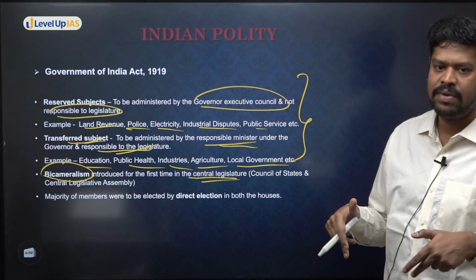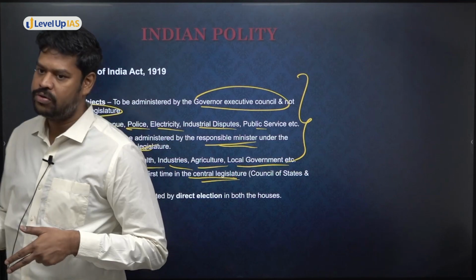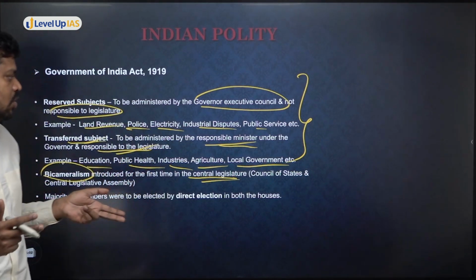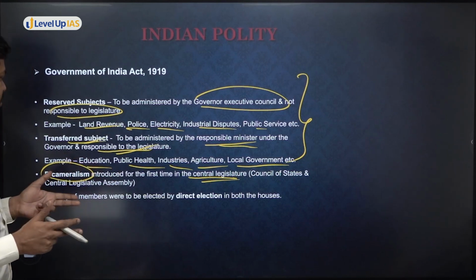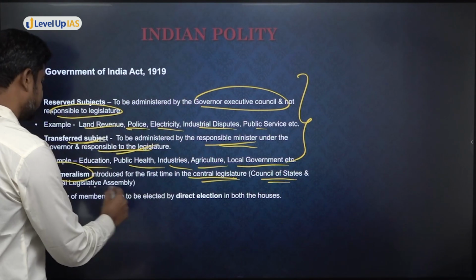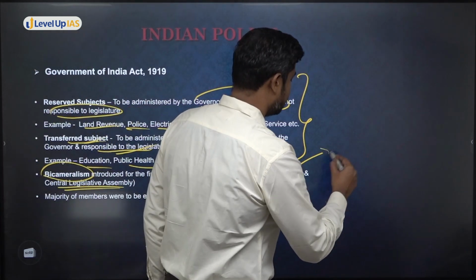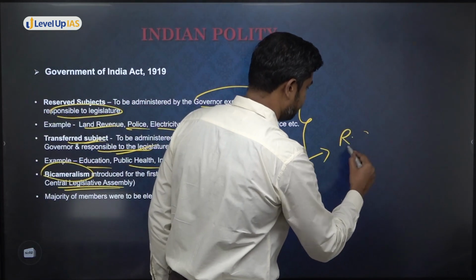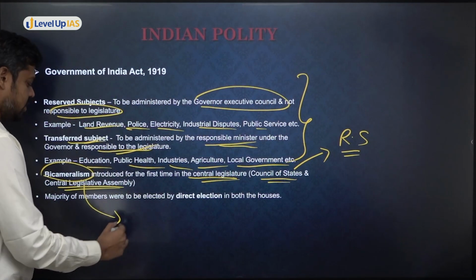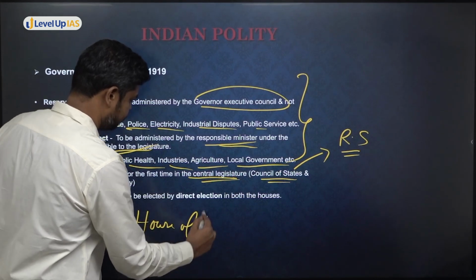Today, in our parliamentary democracy, do we have two houses? Yes. What are the two houses? Upper house and the lower house. So this central legislative council was further divided, and what were their names? They are called the Council of State and the Central Legislative Assembly. This Council of State, today also it is called the Council of State, is similar to the Rajya Sabha. And this Central Legislative Assembly today is equivalent to the House of the People, or Lok Sabha.